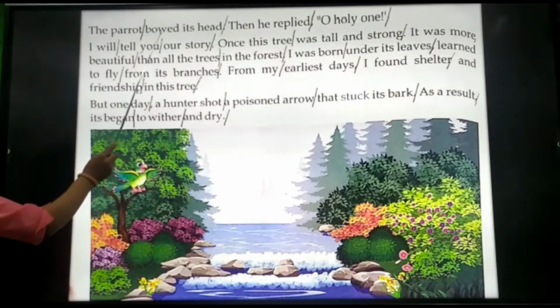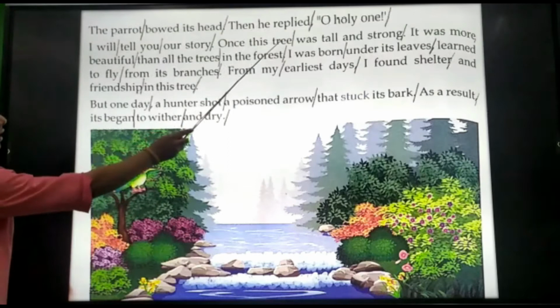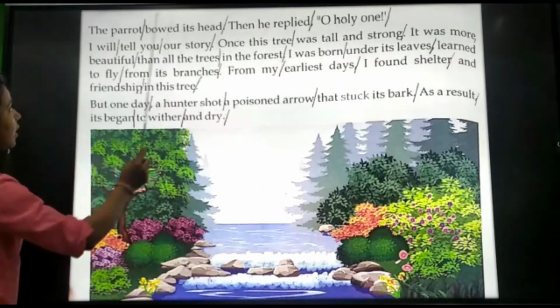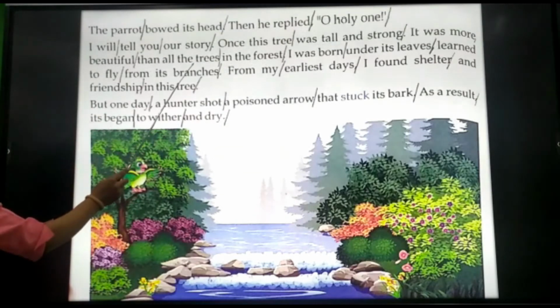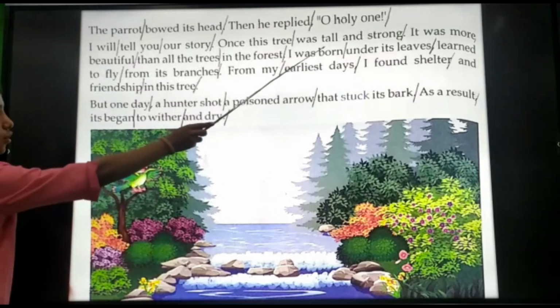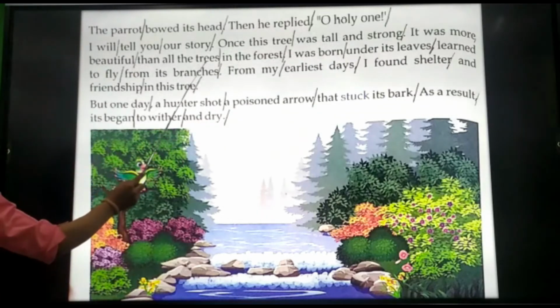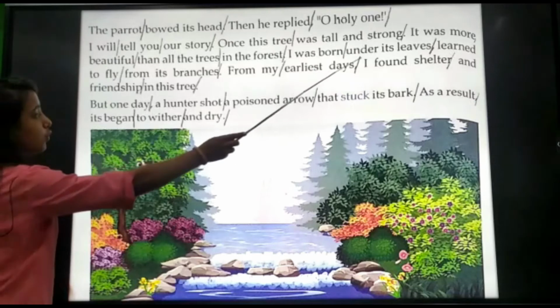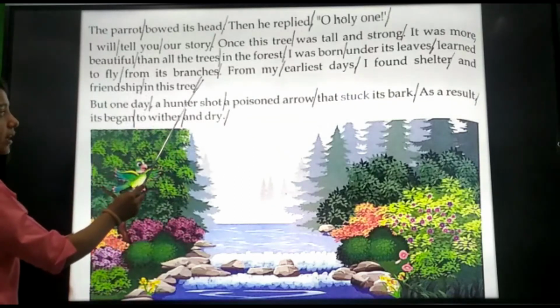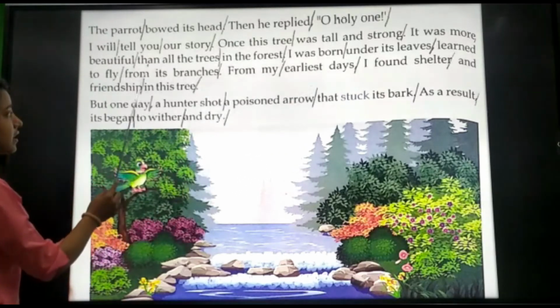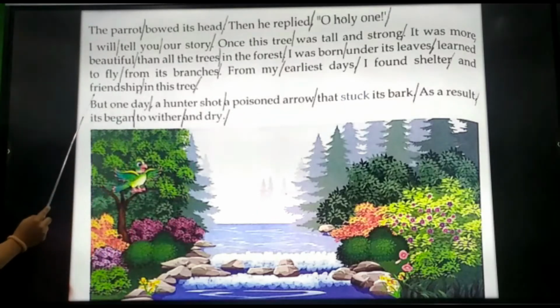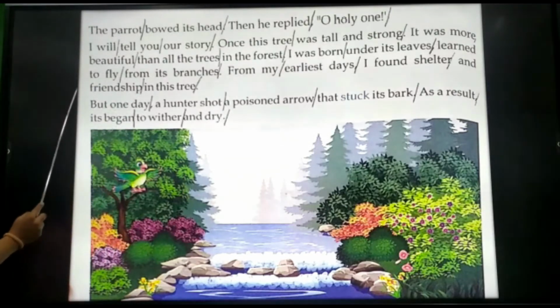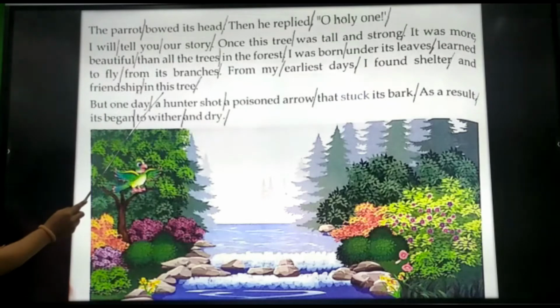Then the parrot bowed his head and told the saint, O Holy One, I am going to tell you the whole story. This tree was tall and strong, but what happened? He learned to fly from its branches only. He found shelter in this tree only. That means there was a bond of friendship between the tree and the parrot.